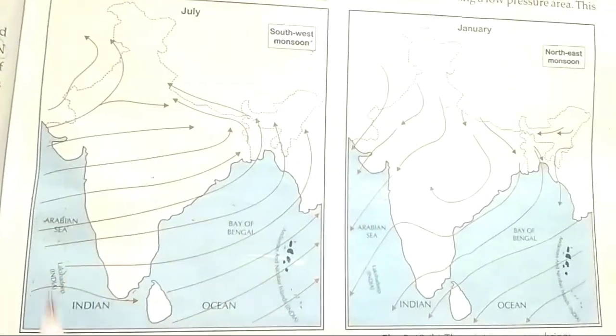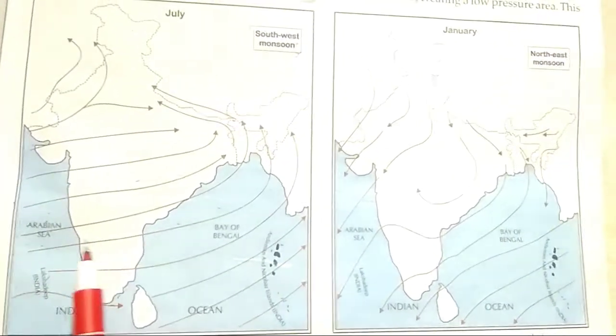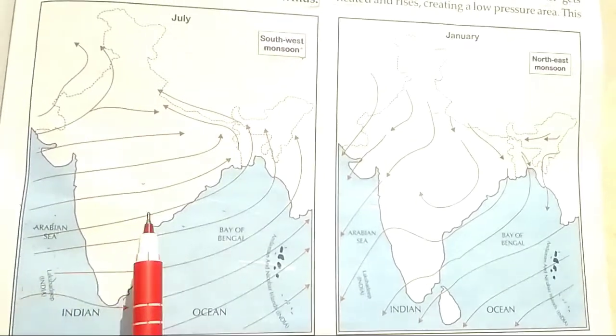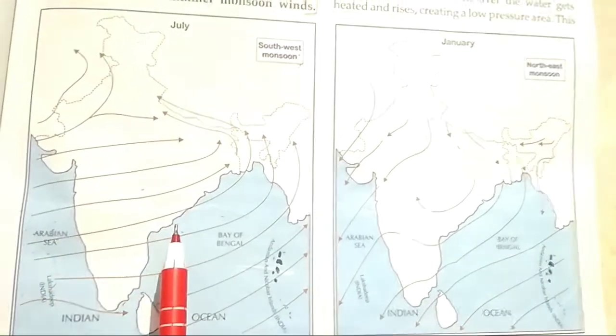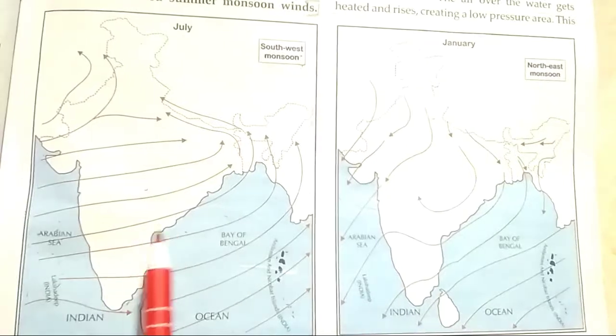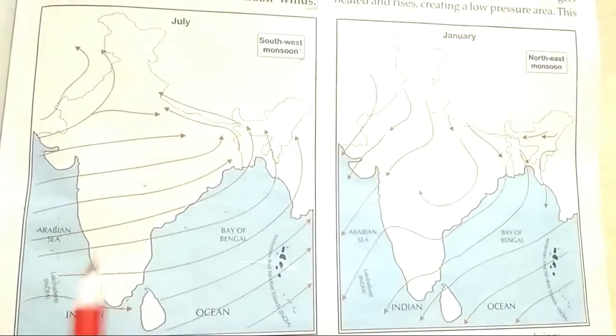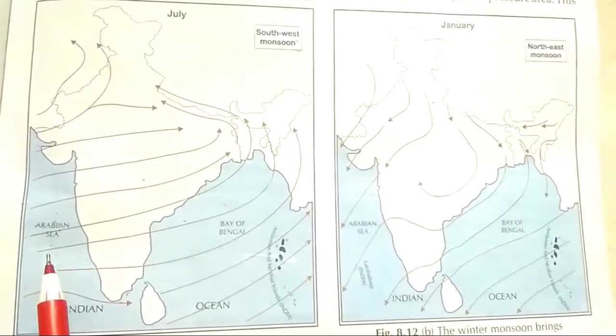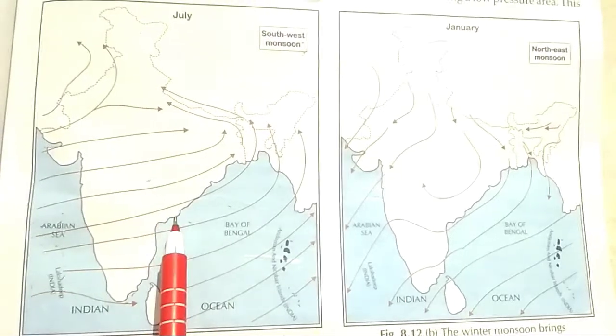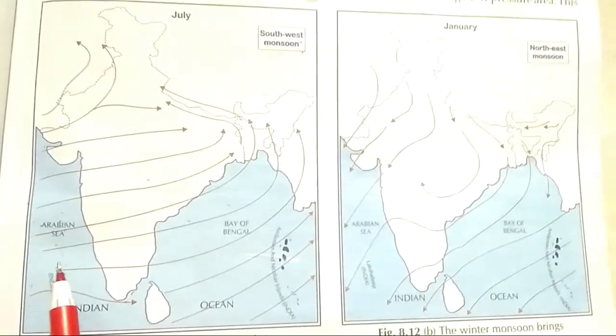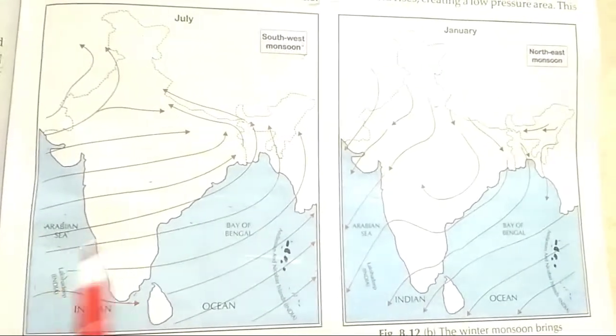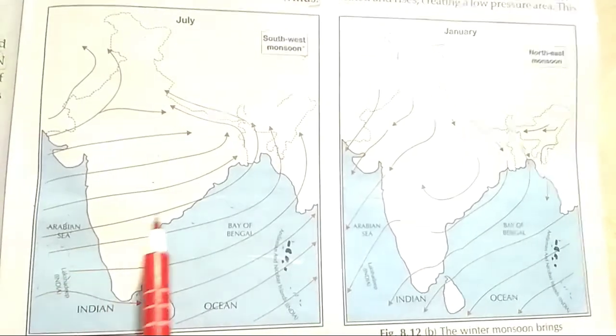You must have observed that winds blow in the summer monsoon as they do in the sea breeze. In the sea breeze, winds blow from the sea towards the land. In the summer monsoon, they are also blowing from the water bodies to the landmass.